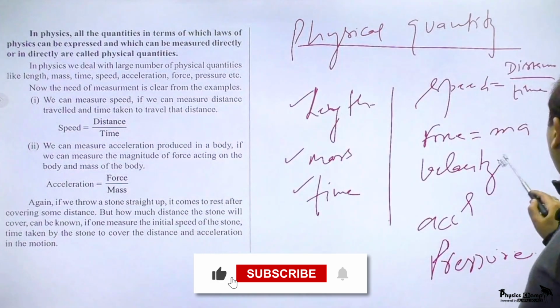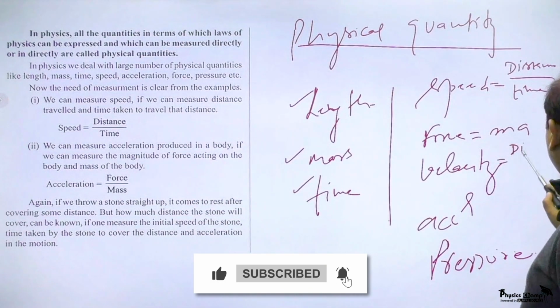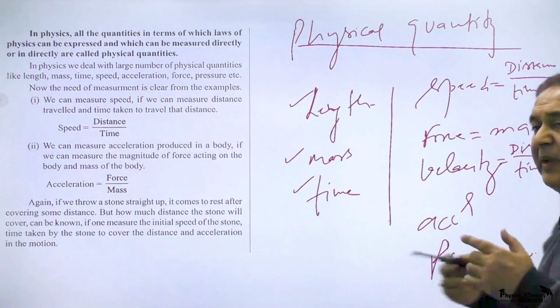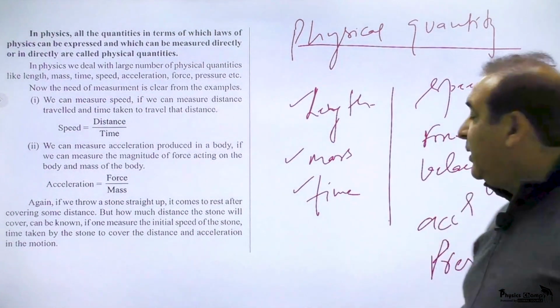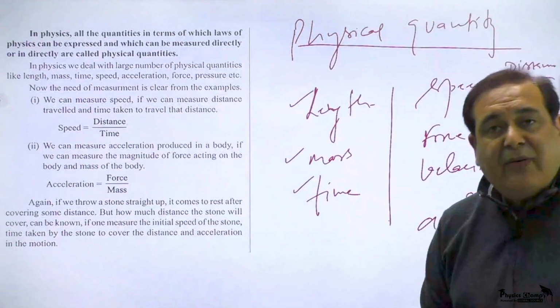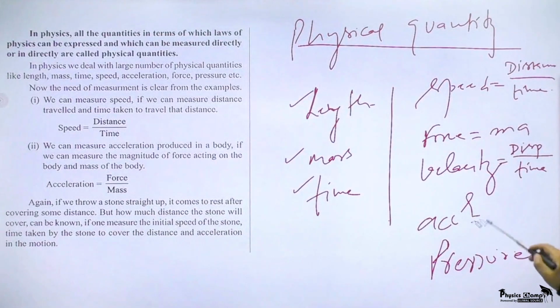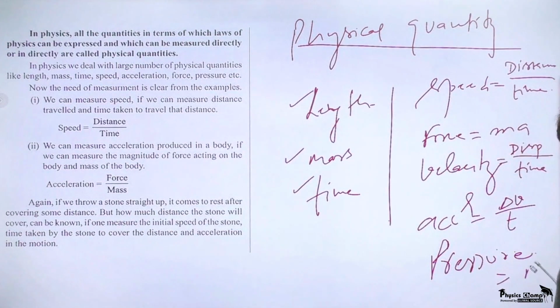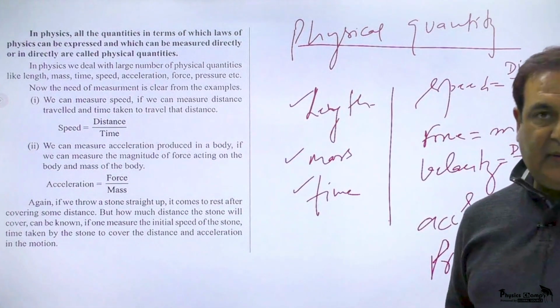For example, velocity is displacement per unit time, or it is speed and direction both. It is a derived physical quantity. Acceleration is change in speed divided by time. It is a derived physical quantity. Pressure is force by area, so it is a derived physical quantity.